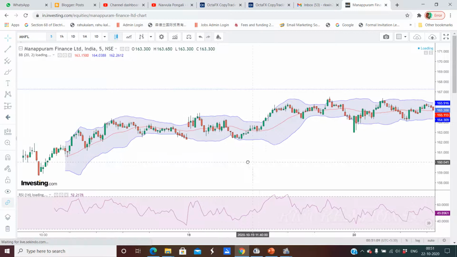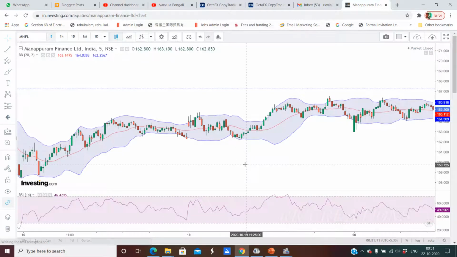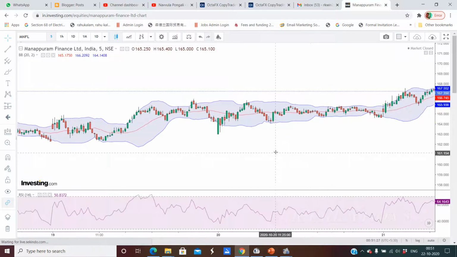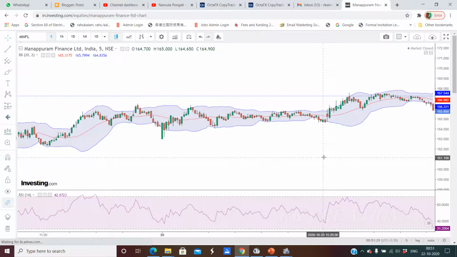So if you plot these Bollinger Bands and wait, if it is on the upper side, you see one or two candles and try to sell, it comes down. If it is on the lower side, you see one or two candles and enter the trade, again it is going up. Simply, for intraday you can keep one or two charts here and buy and sell. You can do at least 2-3 trades in one stock.